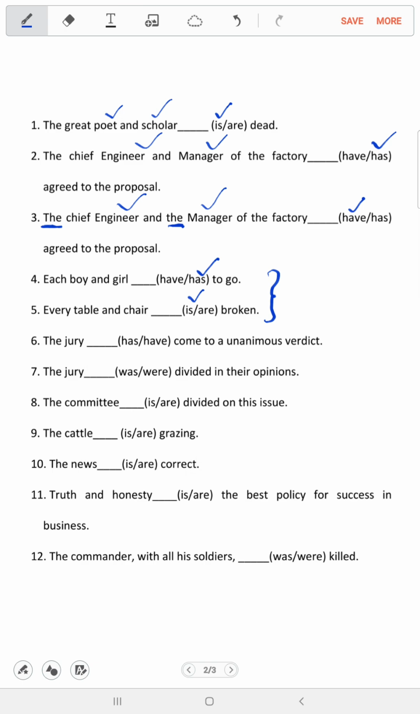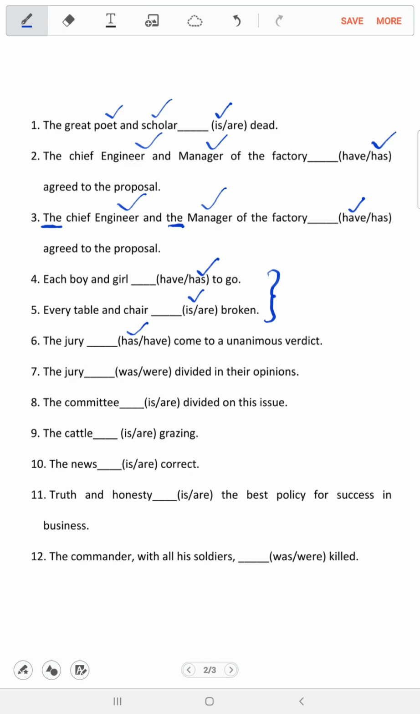Next question is: the jury dash come to unanimous verdict. It is based on a collective noun, and a collective noun takes a singular verb. So because of that, here we are taking the singular verb, that is has. So what are the other examples of collective noun? Other examples of collective noun are parliament, committee, army, fleet. So whenever there is a collective noun, we use a singular verb.